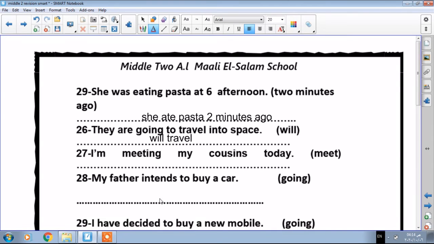Number 28, my father intends to buy a car. Once you find the word intends, okay, you have to use going to plus infinitive. Okay, so my father is going to buy a car because going to expresses intention, okay, or making decisions.